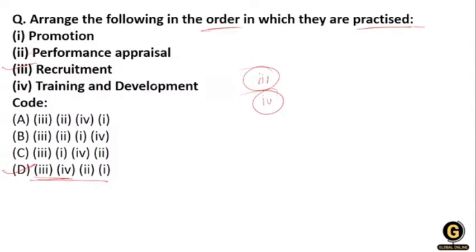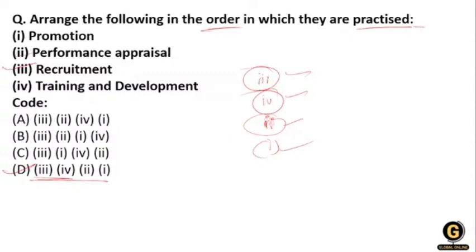Once they see the performance appraisal is good, they give the promotion. This is the process. Option number D is correct. Very good, Chandan Kumar, Monica, Kavita Mohan, Rudra, all gave the right answer, option number D.